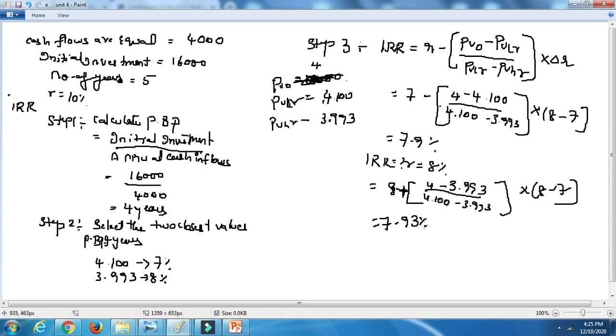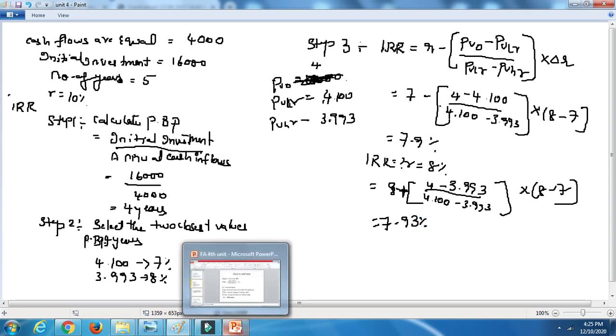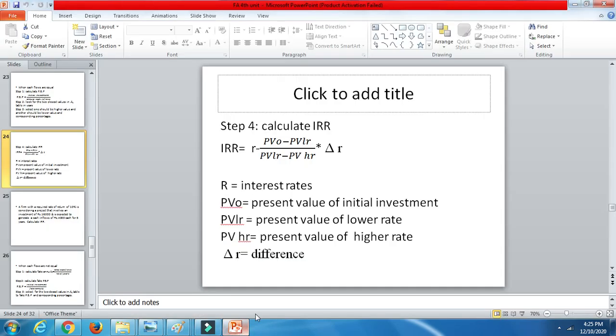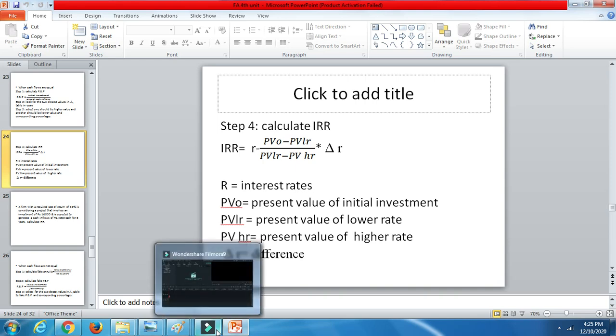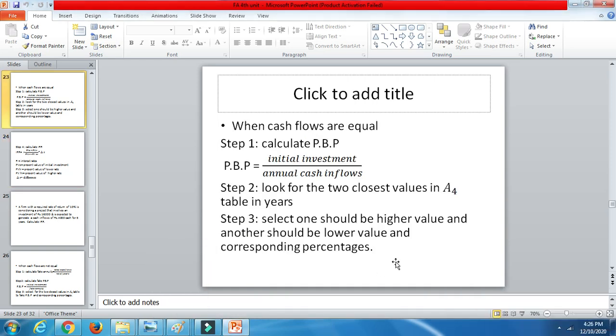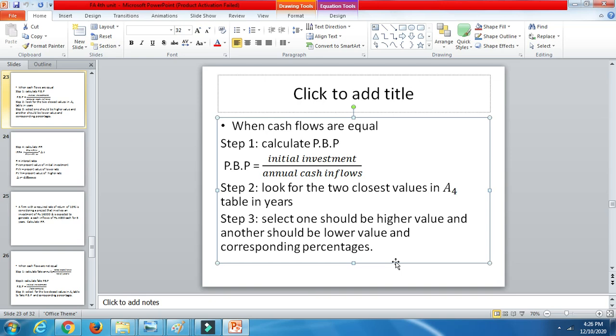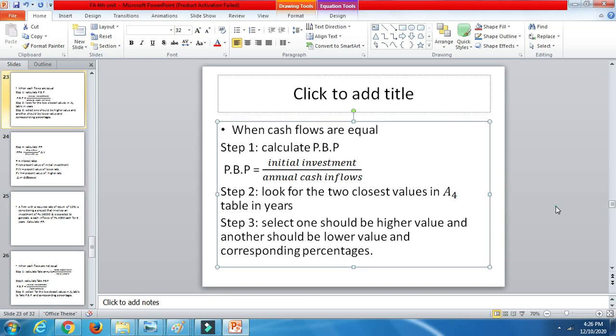Okay, this is the one thing. Let's move on to the other one. So this is when cash flows are equal. Now let's discuss when cash flows are not equal. I'll tell you in the next video. I'll wind up the video over here.